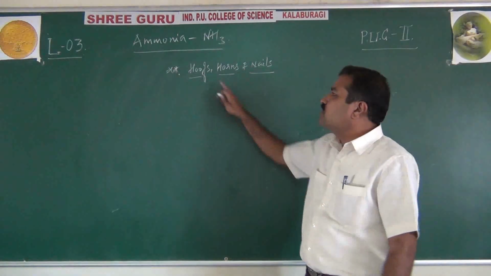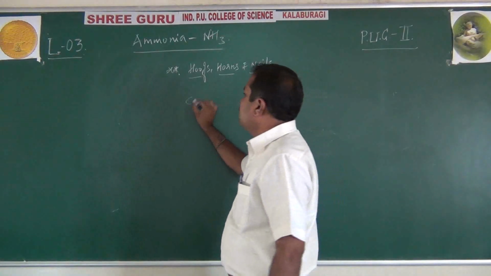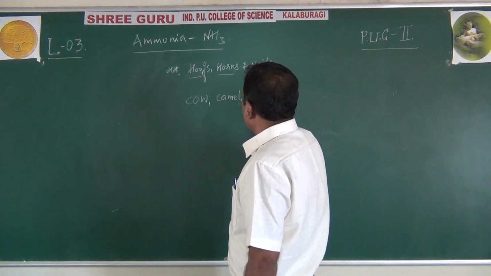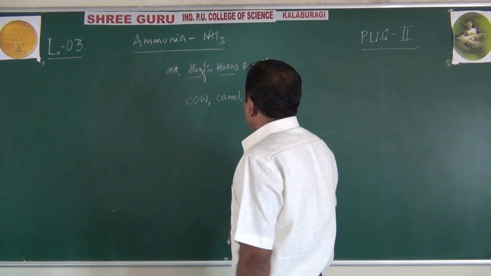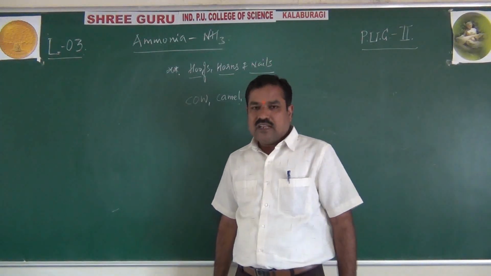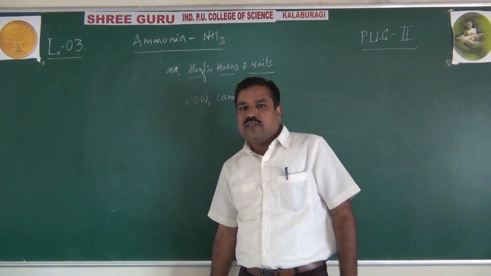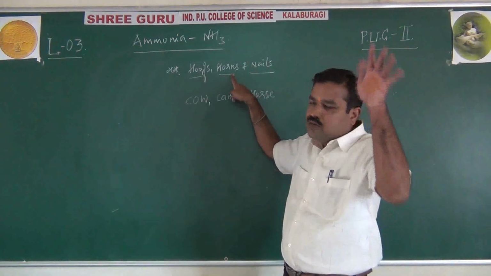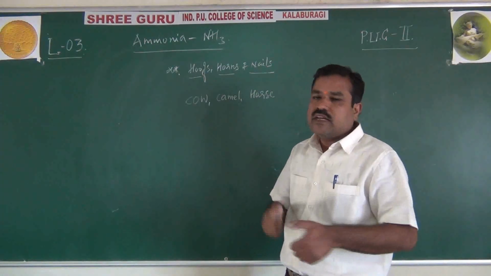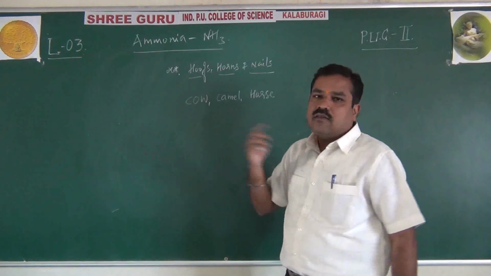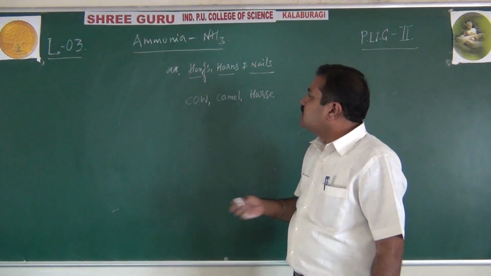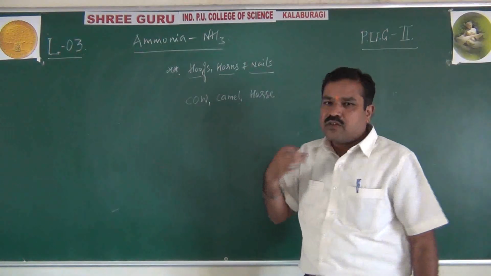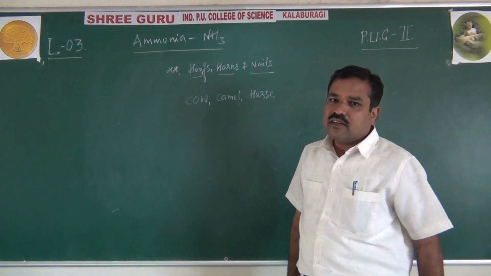Hooves, horns and nails. Hooves means, I will give the animal names and then you know: cow, camel and horse. They have limbs below the legs. Those limbs are called what? Hooves. Then horns, and then nails, that you already know. They used to collect all these, and by fractional distillation they used to extract ammonia. That is by using cow, camel and horse. This was a very crude method which was used in the 18th century.